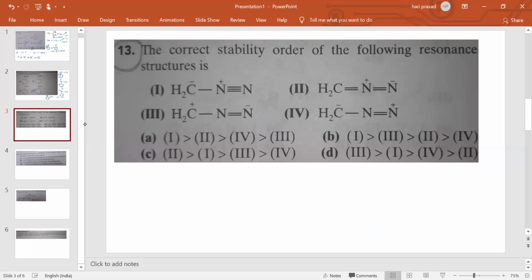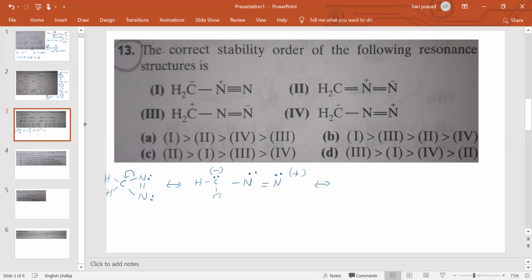Next, this is diazomethane. We will write diazomethane like this: CH2, N double bond N. Like this we will write it, and here one lone pair is there. Let us write the structure like this. If you shift the bond, you will get CH2 with carbon getting a negative charge, then this nitrogen with a lone pair, double bond, nitrogen with a lone pair and positive charge. It is one resonance structure.